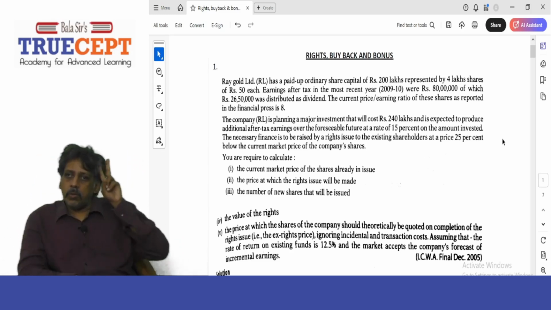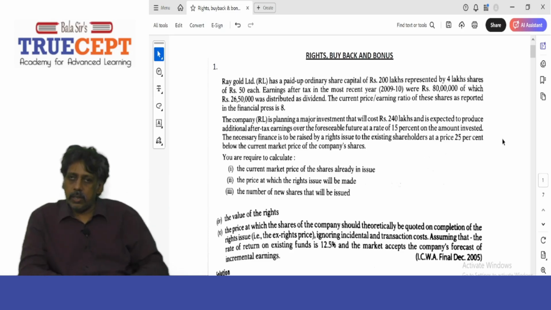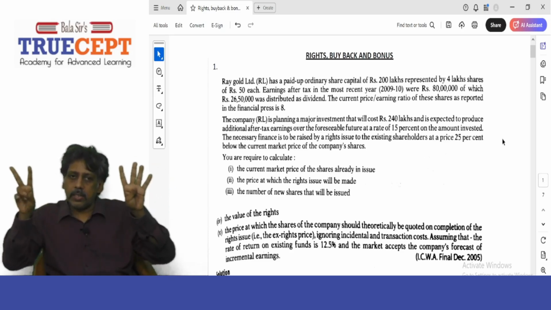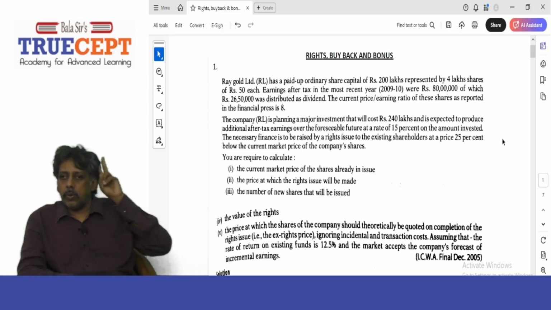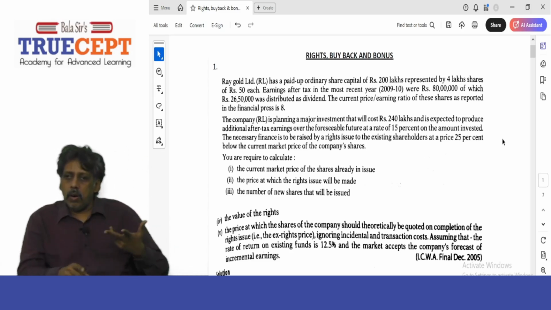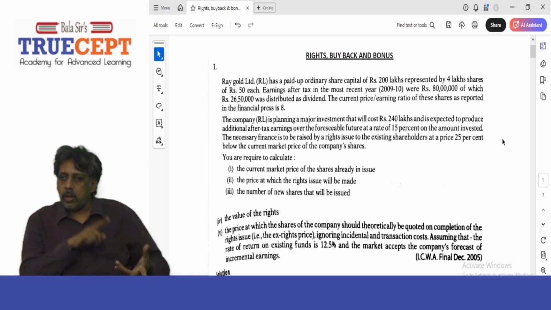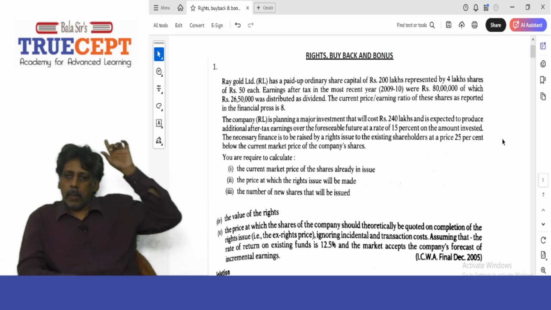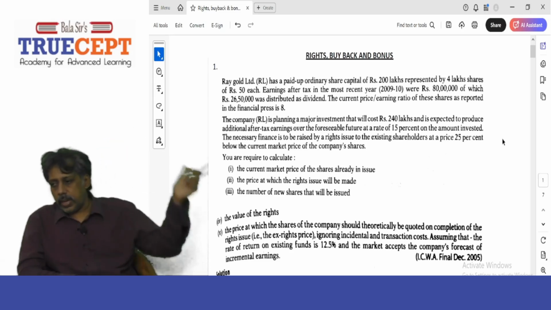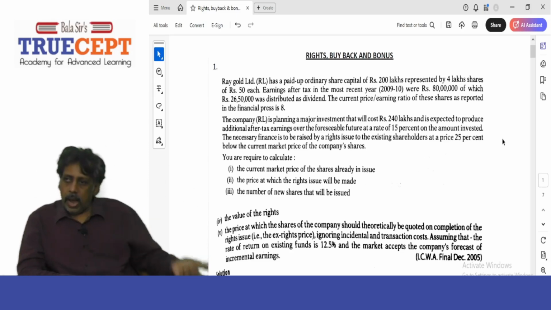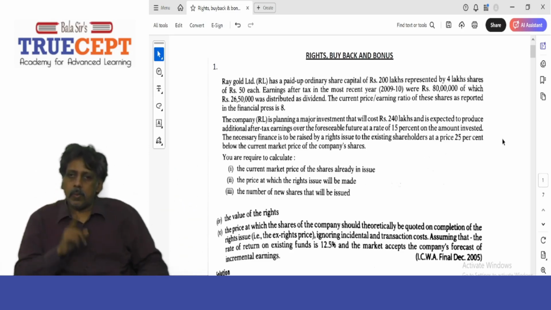That means for every 2 shares, 1 share. For 4 lakh, 2 lakh. That is nothing but 2 is to 1. You can say for every 2 shares, 1 right share. Got it? So that is the ratio. That means a person holding 2 shares will have the right to buy 1 share in the company at rupees 120.